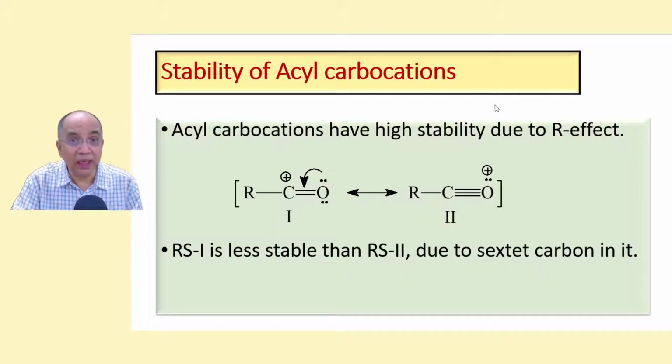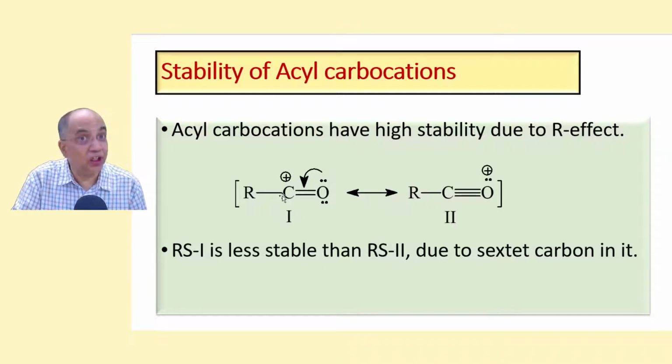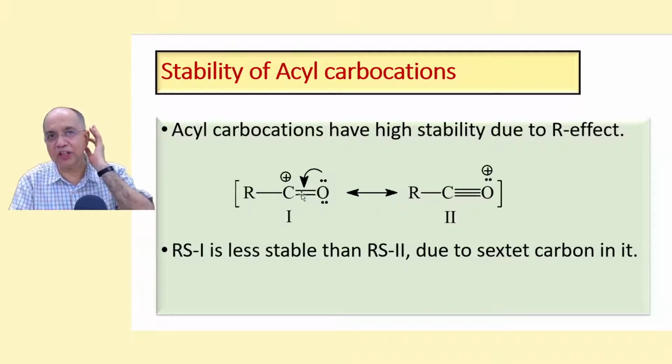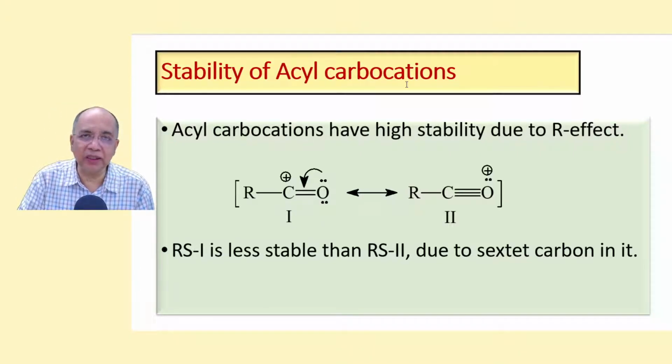Coming to another application, that is stability of acyl carbocation. You know this is again pattern 3. Positive charge next to a pi bond, positive charge next to a heteroatom. So you have a triple bond here and this is much more stable than this because here carbon is a sextet. You know all these things. You are experts in that. Therefore, acyl carbocations are highly stable. They are as stable as a 3-degree alkyl carbocation.